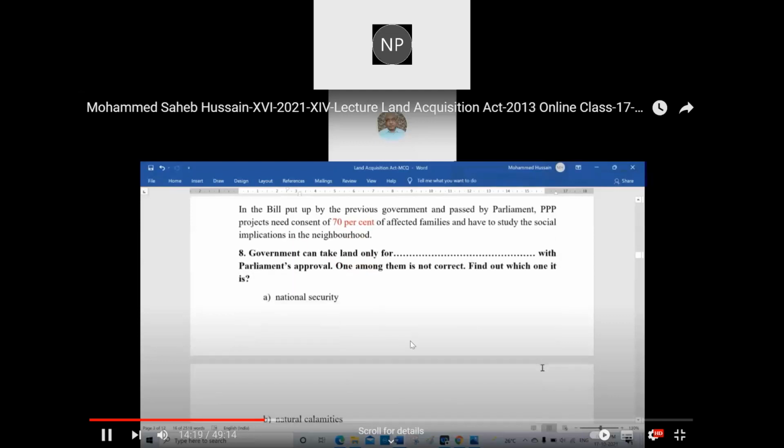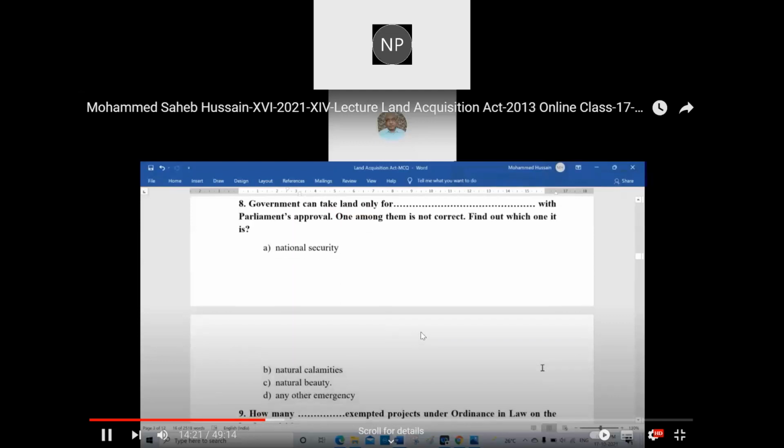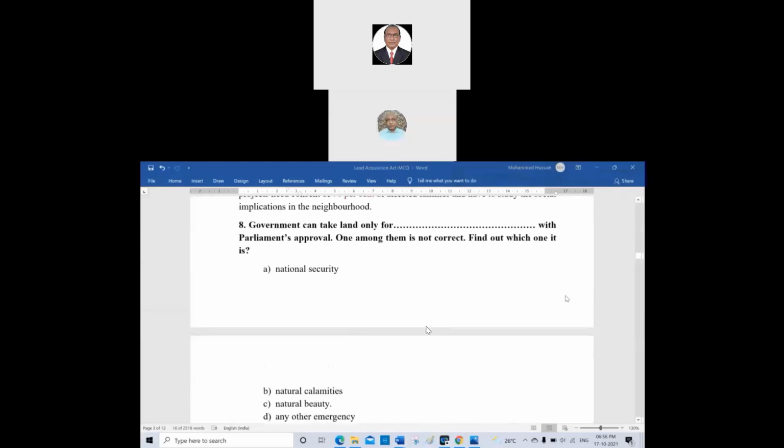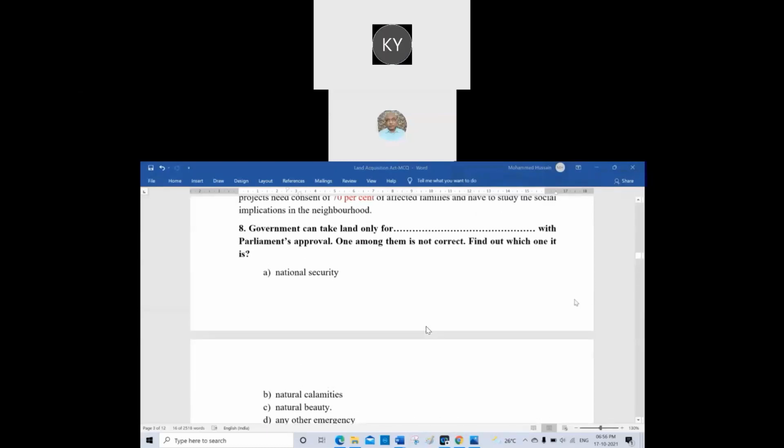Next, eighth question. Can anyone unmute and read the eighth question, please? Bahubali is not present today. Yes. Government can take land only for dash with parliament's approval. One among them is not correct. Find out which one it is. A, national security; B, natural calamities; C, natural beauty; D, any other emergency.